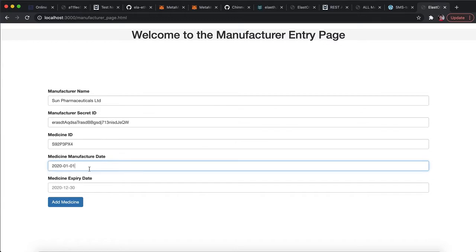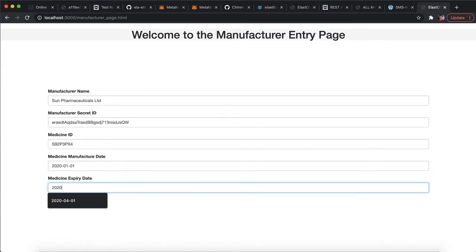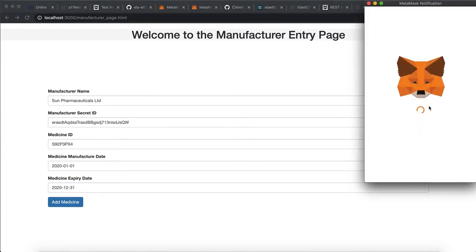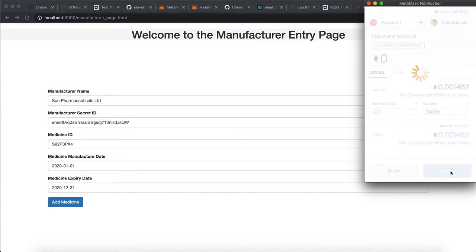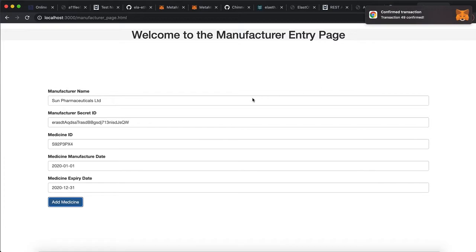which we can put in, an expiry date, so some useful metadata about the medicine, and then we add the medicine. Again, this will open up a gas fee, and if you confirm, the amount will be debited from the manufacturer's account, and yeah, this has been added.